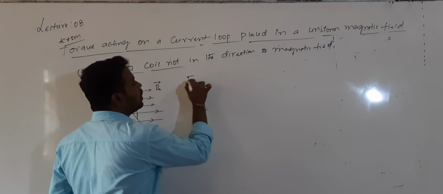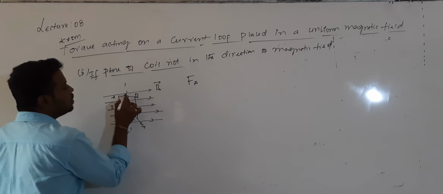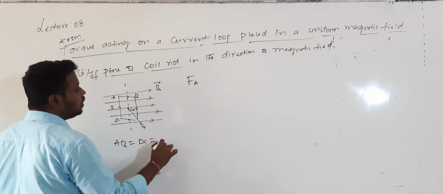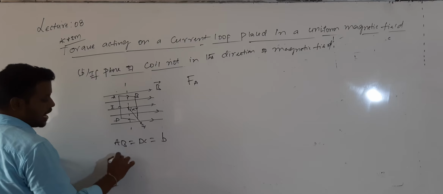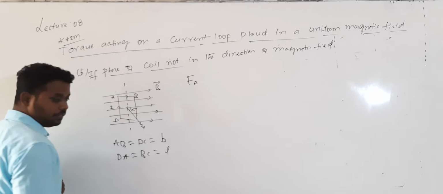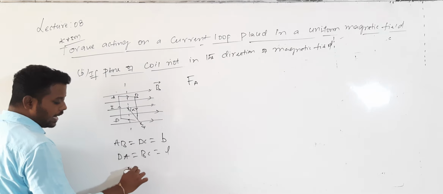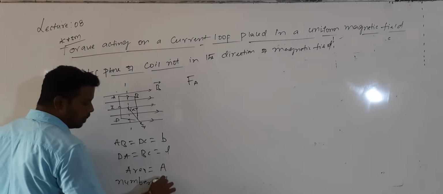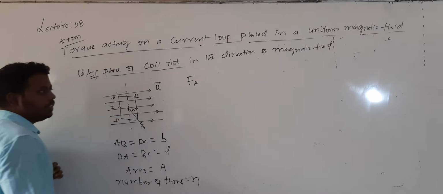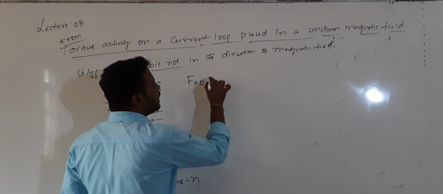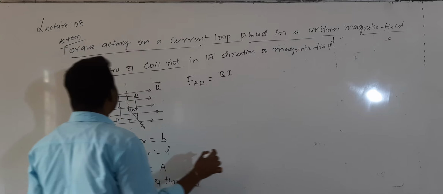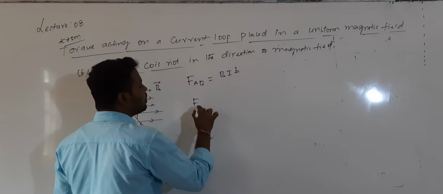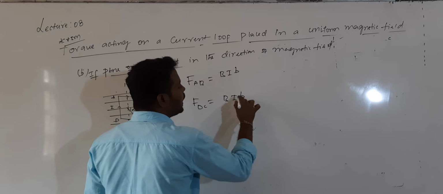Now, what is the force acting on AB? Here the breadth AB is equal to DC, equal to breadth value b, and the length DA is equal to BC, equal to L. So length L, breadth b, area A, and the total number of turns N. Then the force acting on AB is given by B into I into b. Similarly, the force acting on DC is also B into I into b.